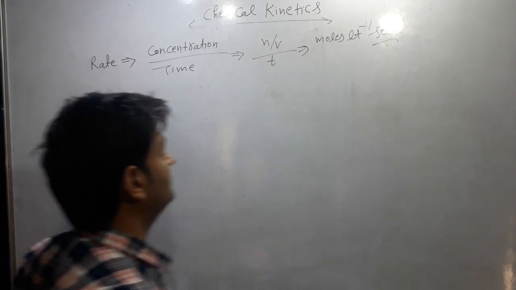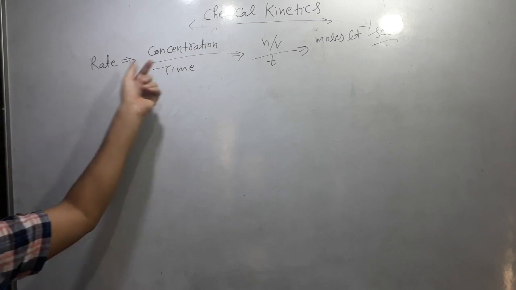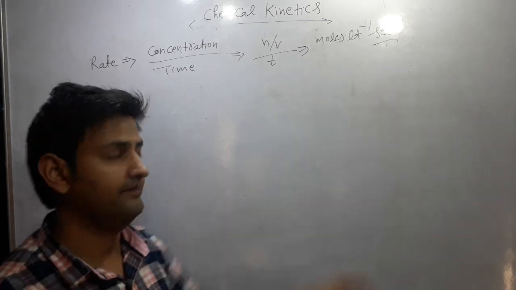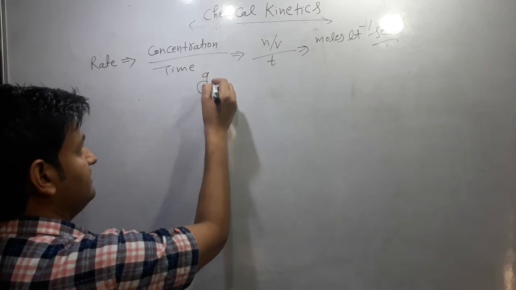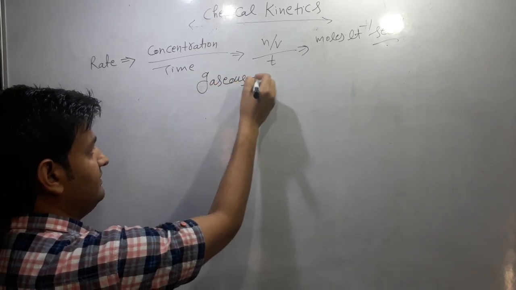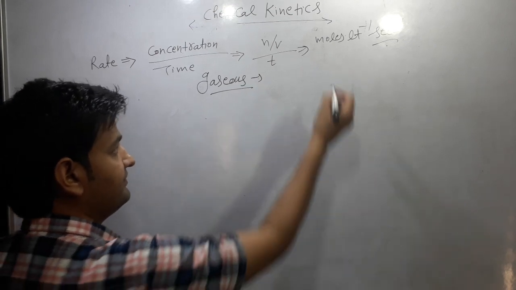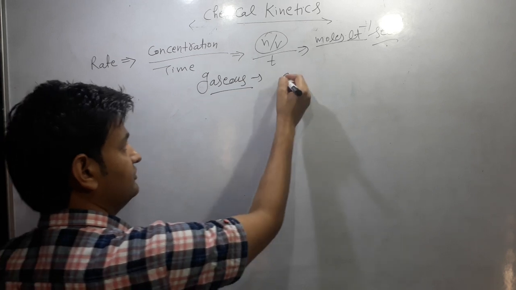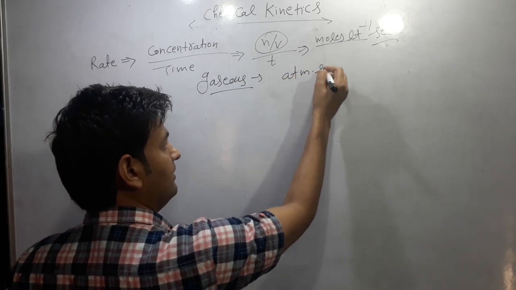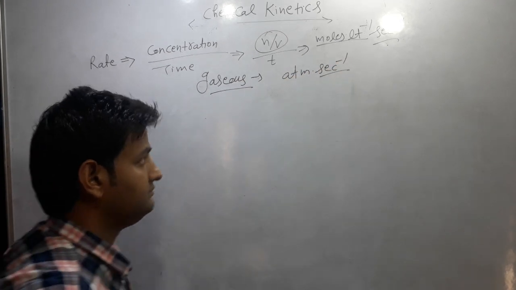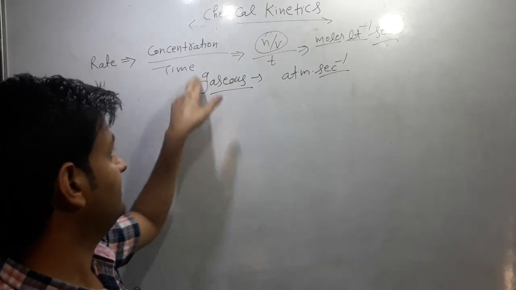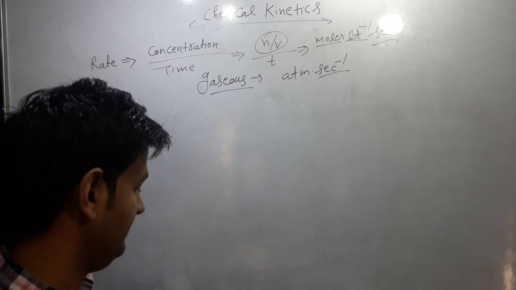So the unit of rate is moles per liter per second. And for gaseous reactants, concentration is represented by pressure, so moles per liter is replaced by atmosphere, and the unit is atmosphere per second.